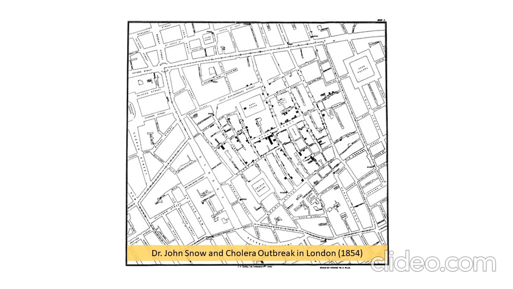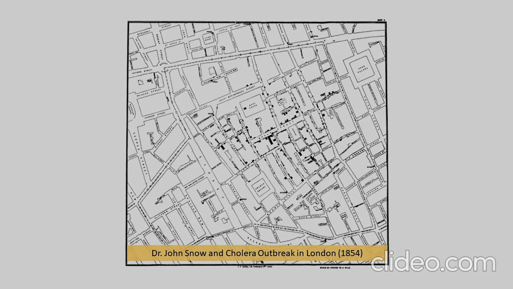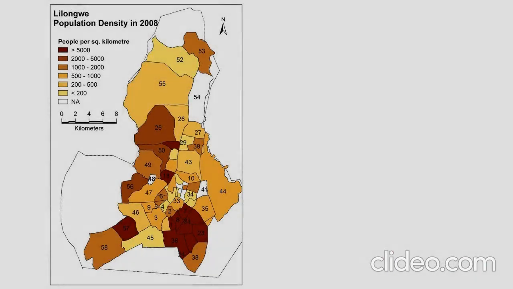Here physician John Snow mapped local water sources and cholera deaths and argued that deaths are occurring due to a particular contaminated water pump existing on one of these streets. Here we will see a few examples illustrating the utility of GIS in the water sector and urban and climate studies.